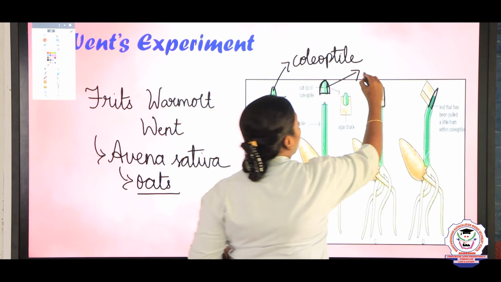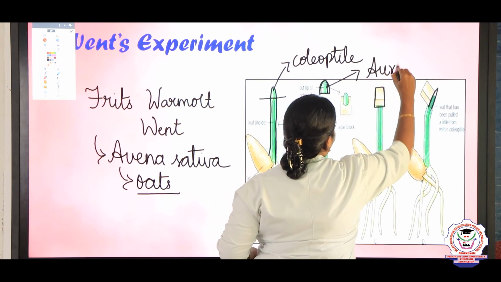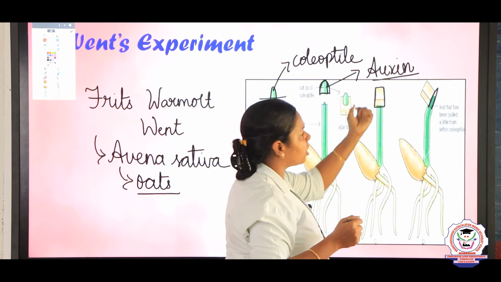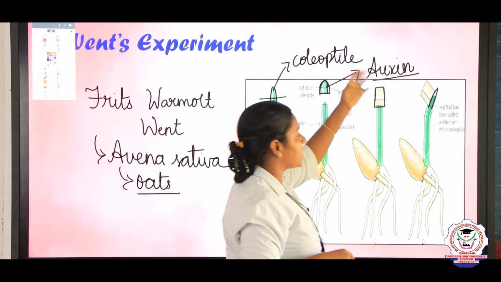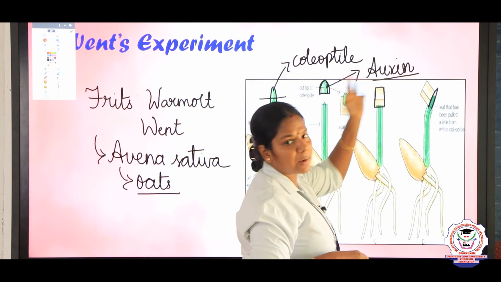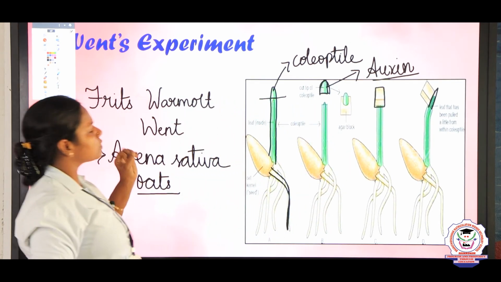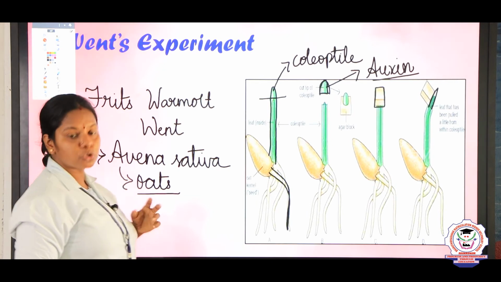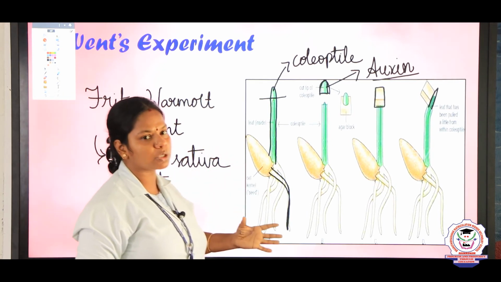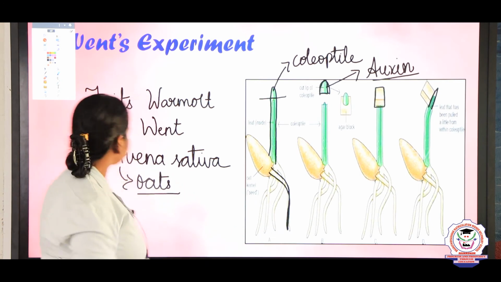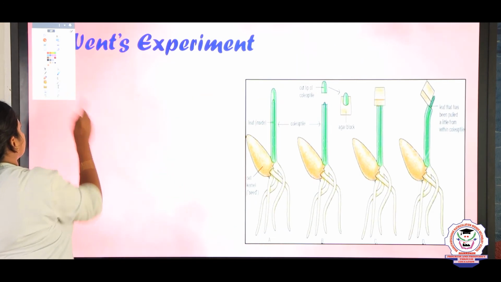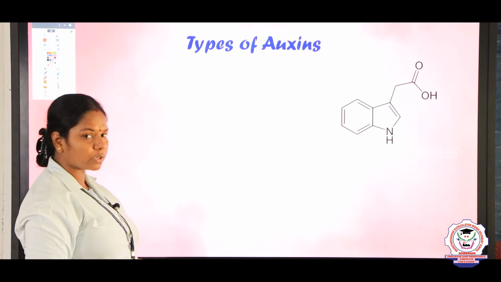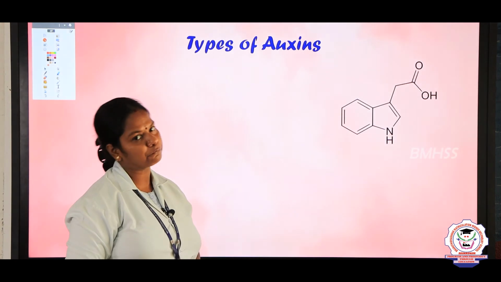Later it was found that the tip of the plant contains auxin, which is responsible for plant growth. This auxin is absorbed by the agar, and when that agar block was placed on the coleoptile, it helped the plant to grow. So this was the experiment done by Fritz Went to prove that auxins are responsible for plant growth. The Went experiment is a 5-mark question, children.